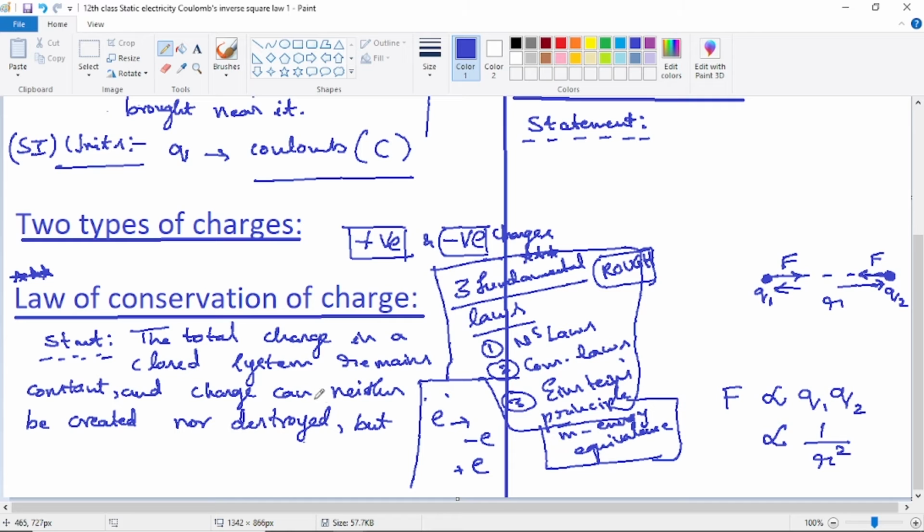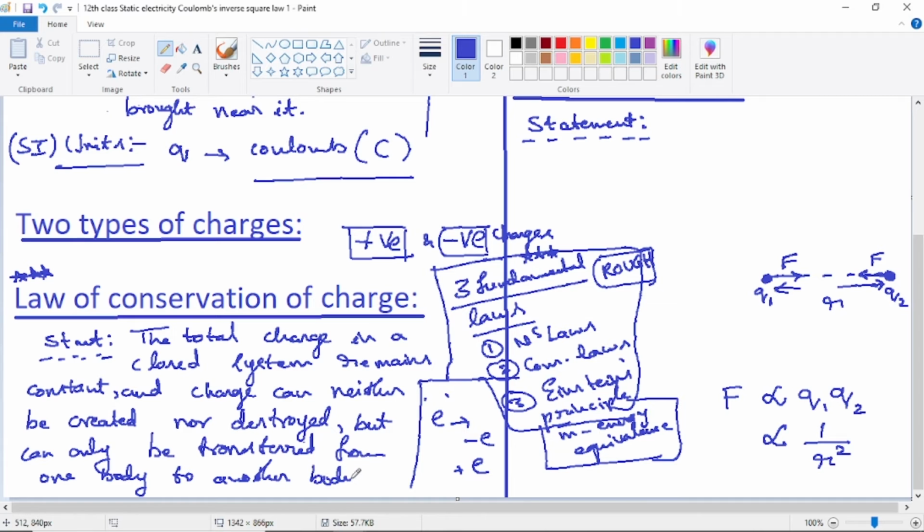So this is a simple statement. The statement here also is very important. Charge can neither be created nor destroyed, but can only be transferred from one body to another body. So what is the meaning of transferred from one body to another body?